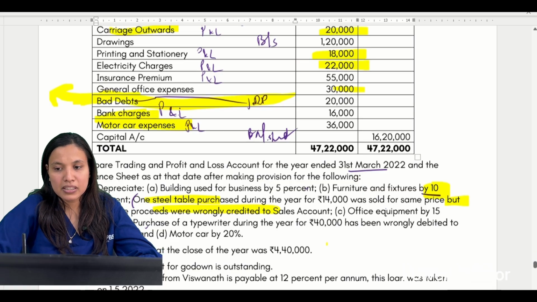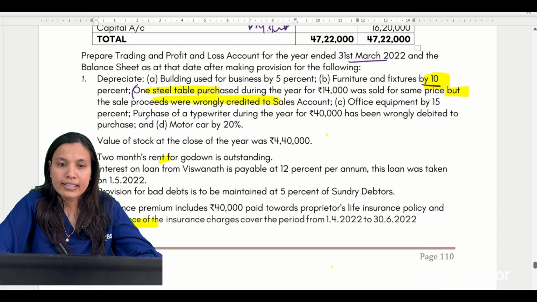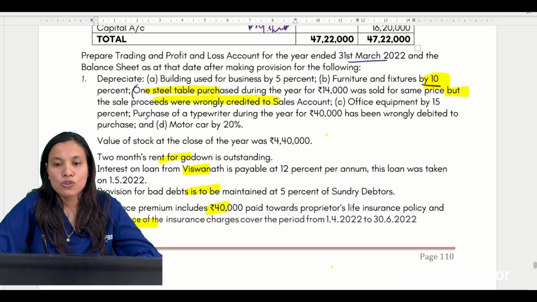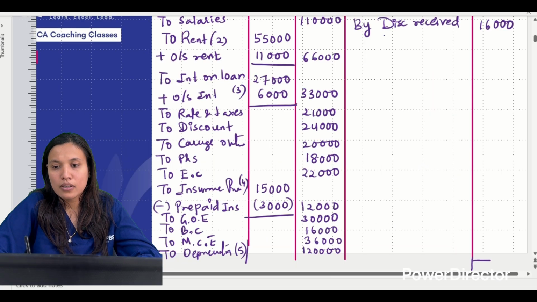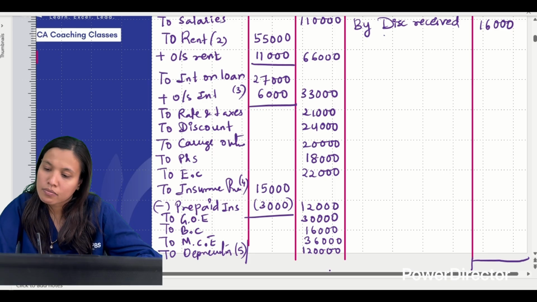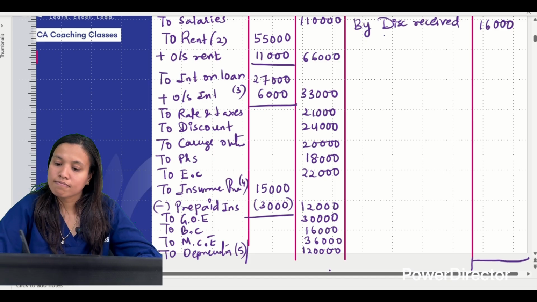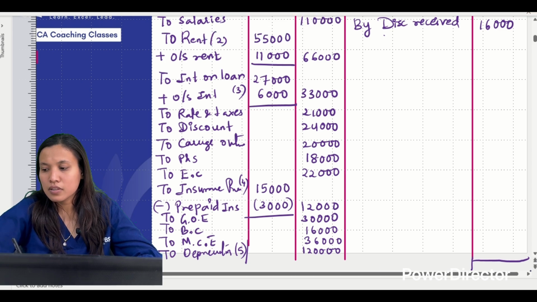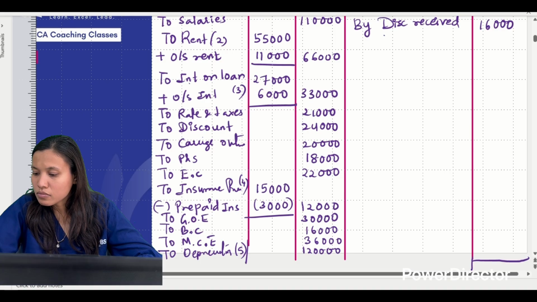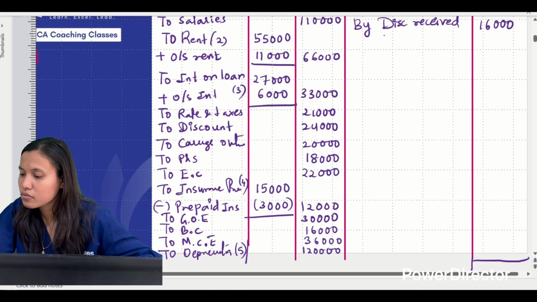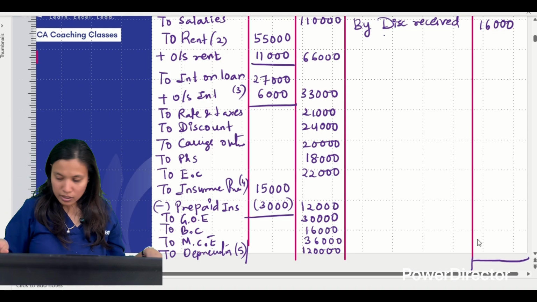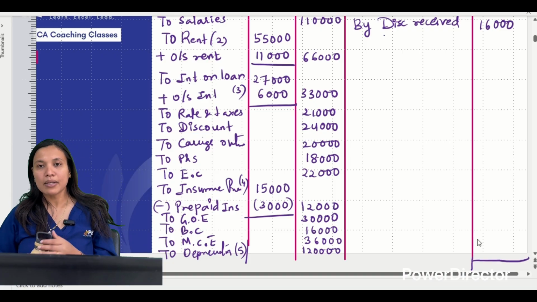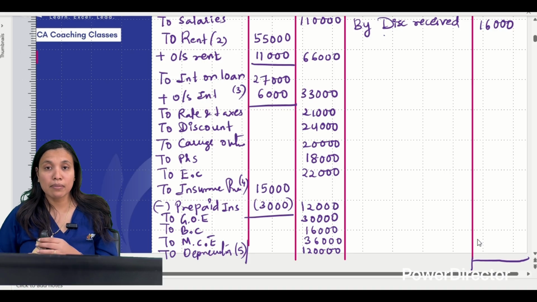Okay, let us look at the adjustments once more. We have taken closing stock, the rent adjustment we have done, the interest adjustment we have done, PDD we have done, insurance we have done. So yes, now quickly total this up, find out the net profit. Total it, subtract, find out the value and tell me. Total carefully, you should get the right answer in one go, only at once.